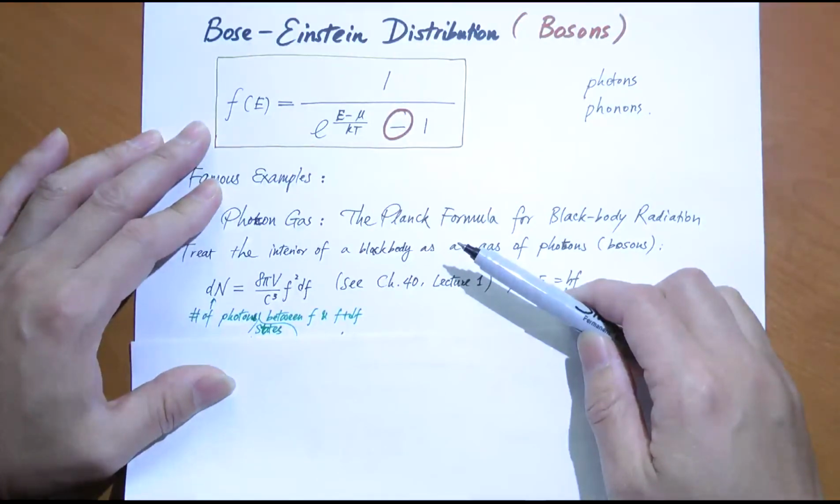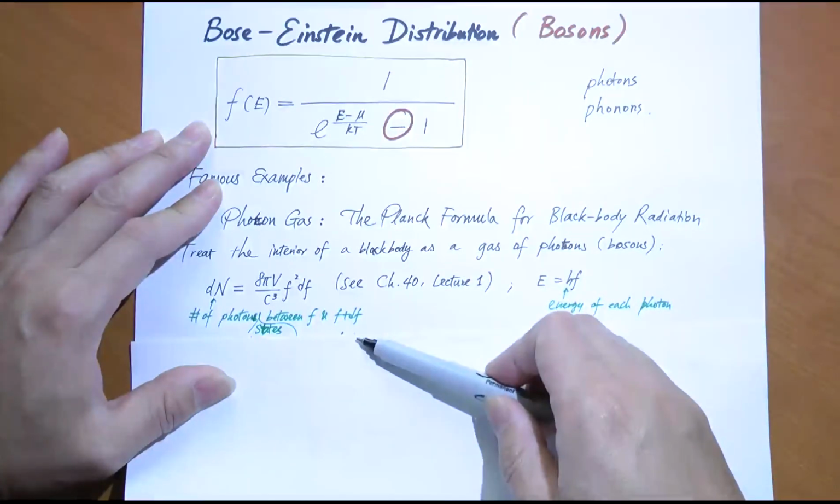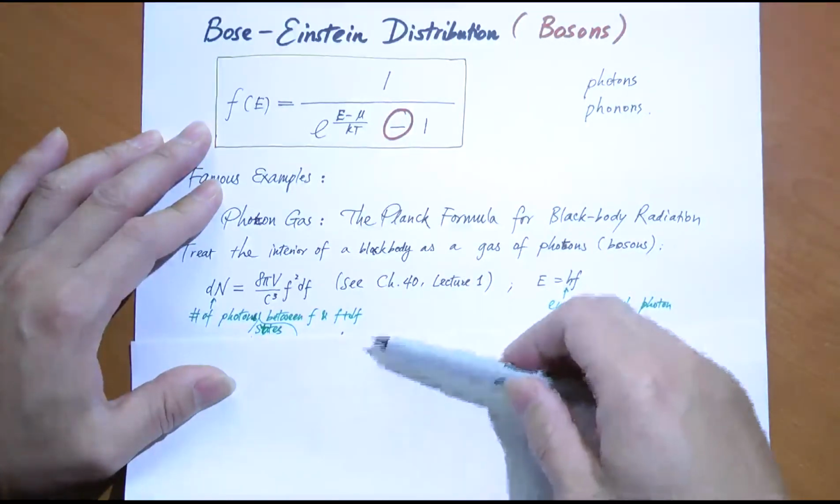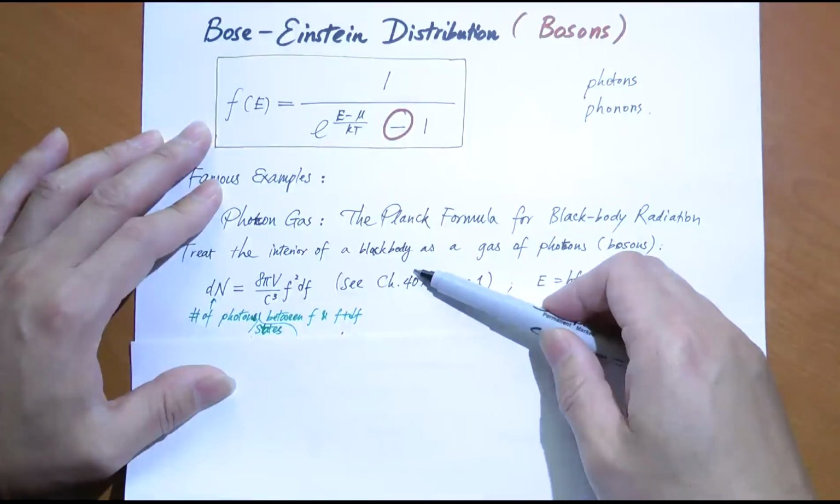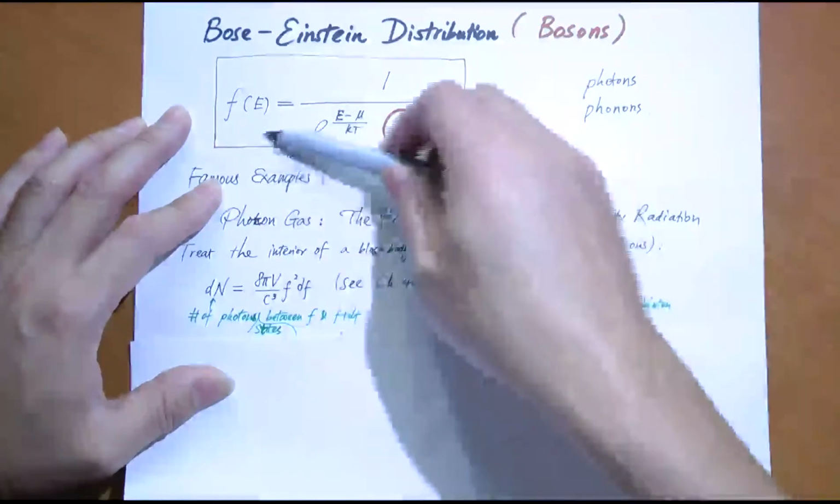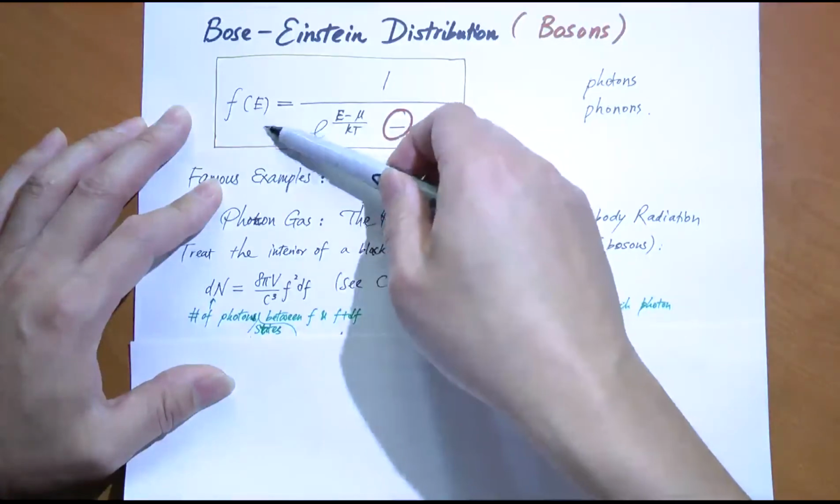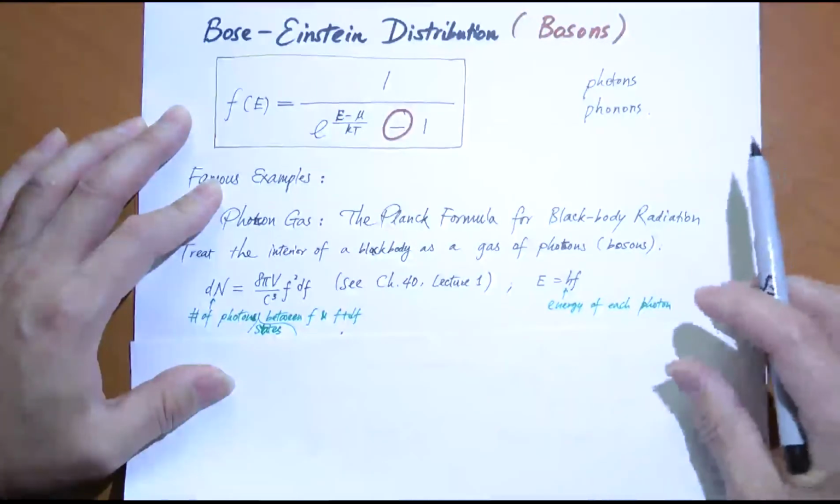Okay, each state has a frequency between f and f plus df. Now, if you have a bunch of states available, will these states be occupied? Well, the answer is only partly occupied, and the occupation probability is this. If this probability equals 1, that's 100% occupied. If it's 0, then 0% occupied, and so on.